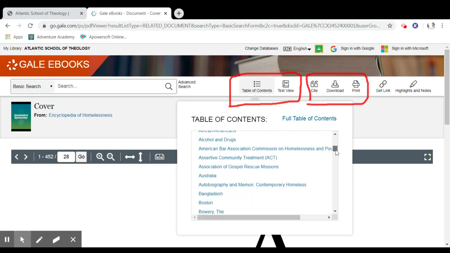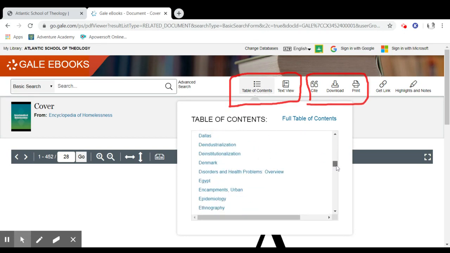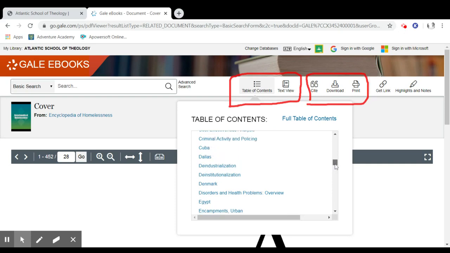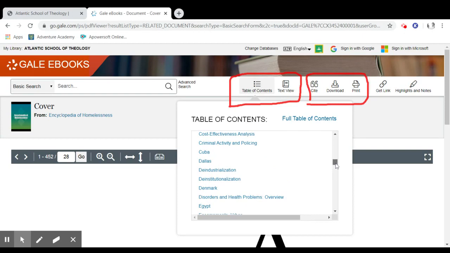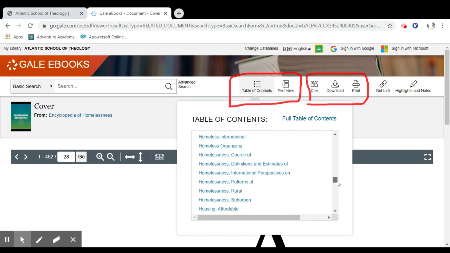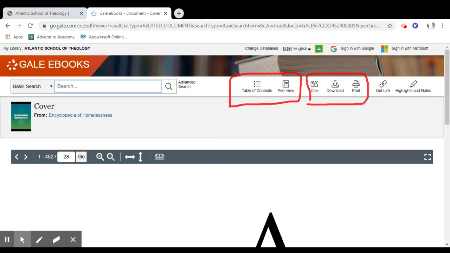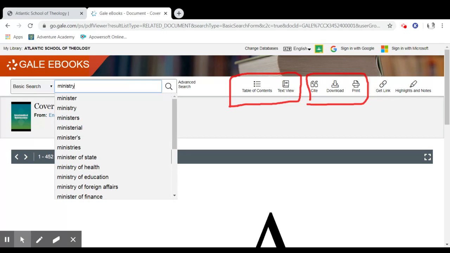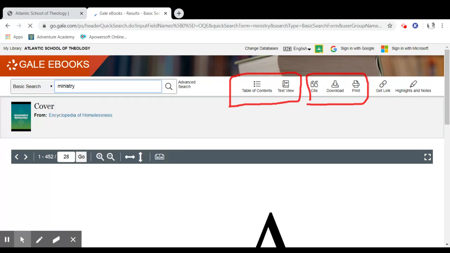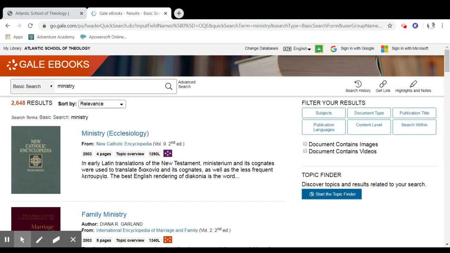So, alcohol and drugs, criminal activity and policies, and policing, homelessness, rural. And it's searchable. Let's search it. Let's put in ministry. Okay.